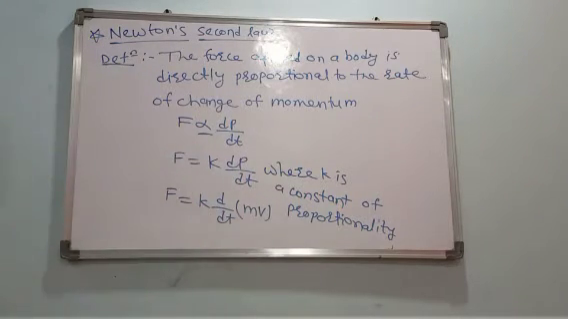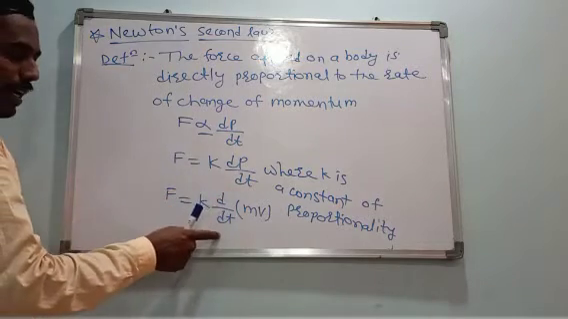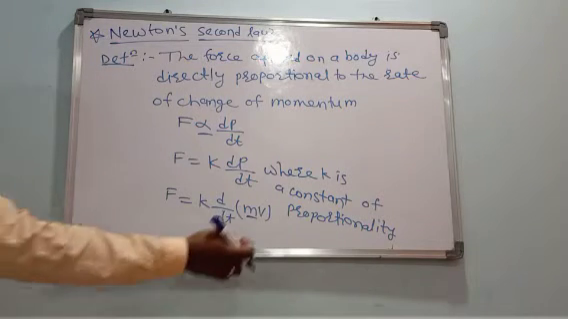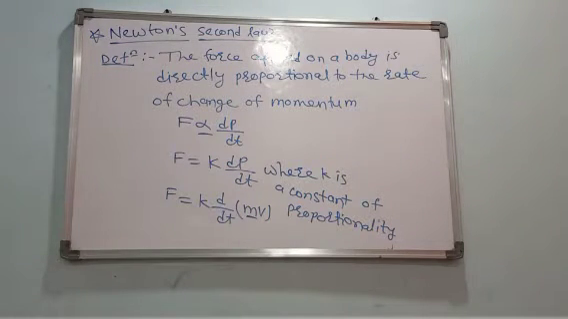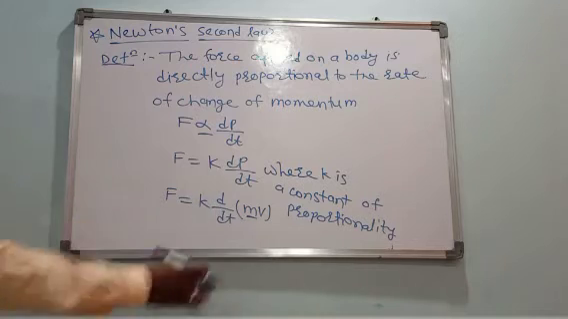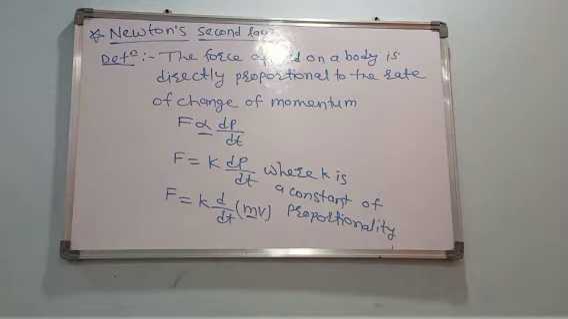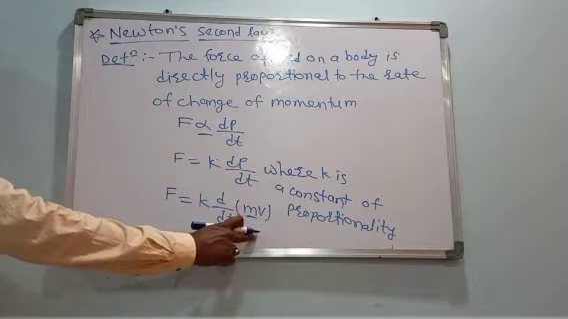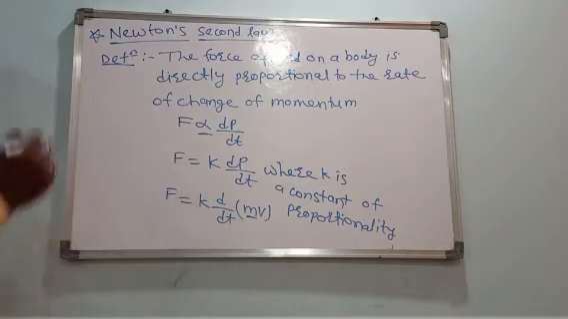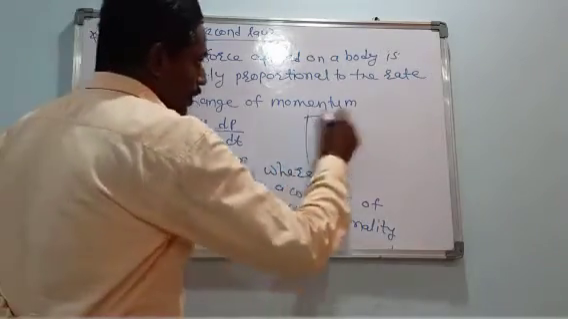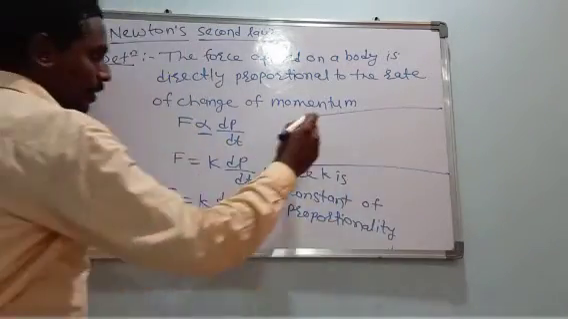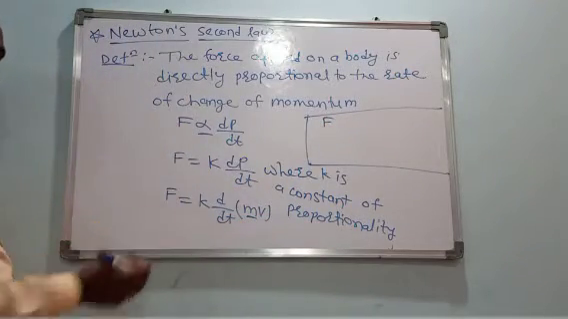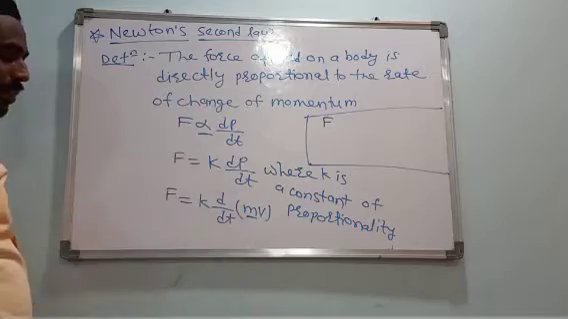Therefore F is equal to k into dp by dt, that is d(mv) by dt, where m is the mass and v is the velocity of the particle. Then in that case the mass is constant, therefore we can take the constant mass outside the differentiation.